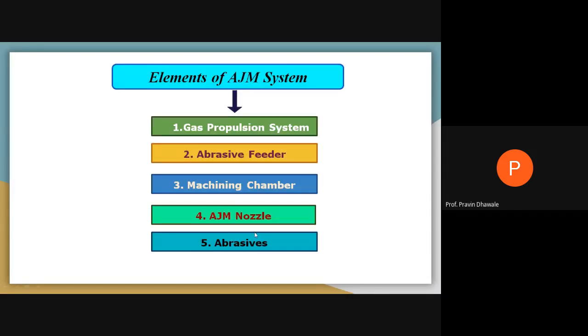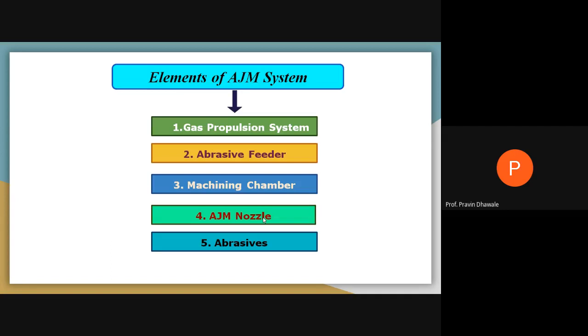Abrasive, that is a metal particle. It may vary in different types of material, different shape and size of the abrasive. Means abrasive, it may vary in its shape, in its size, in its shape and material. Right? These are certain criteria by which we can classify these abrasive particles. And for a particular application, particular abrasive particles are to be used.